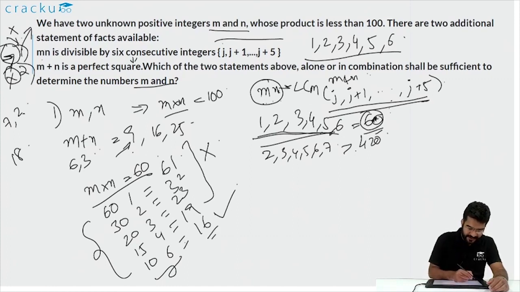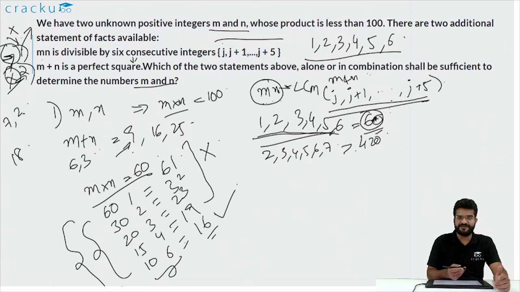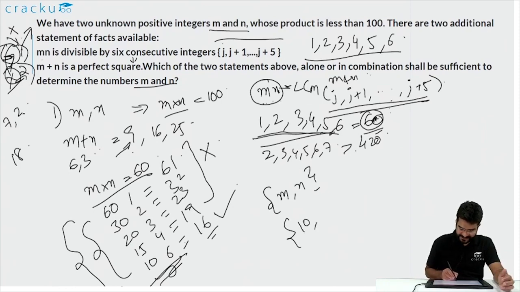So using statement 1 alone, we can figure out that mn is 60, so m and n should be one of these 5 cases, but we can't go further. Using statement 2 alone, we don't make a lot of progress. We just know that m plus n is a perfect square, but m and n can take multiple values. But once we combine both of them, we can conclude that m and n should be 10 and 6. They can either be 10 and 6 or 6 and 10, but the set m comma n has to be 10 and 6. So using both the statements, we will be able to figure out the values of m and n.